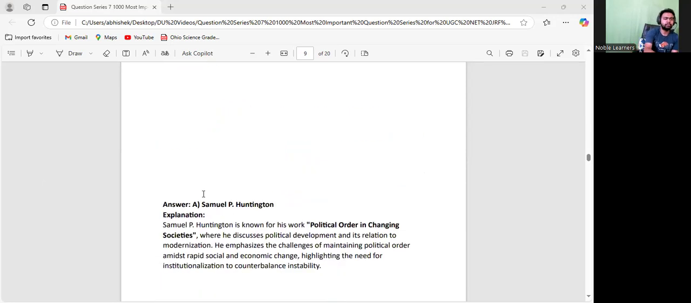Also, this is an important book which was written by Samuel P. Huntington, Political Order in Changing Societies. That is also important. Let us understand the next question.